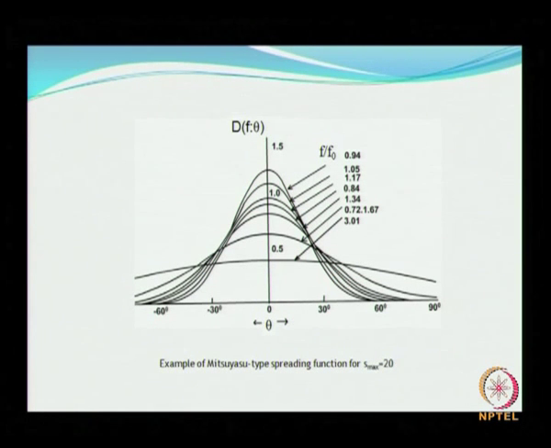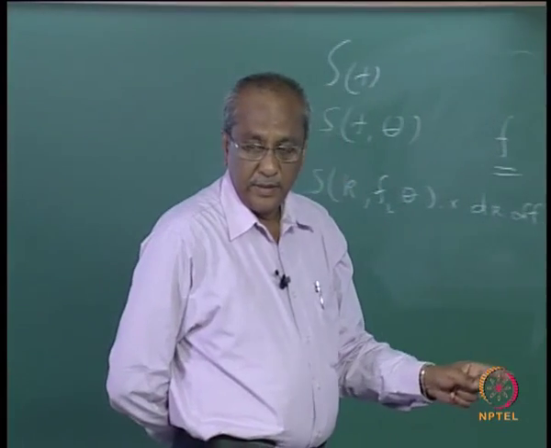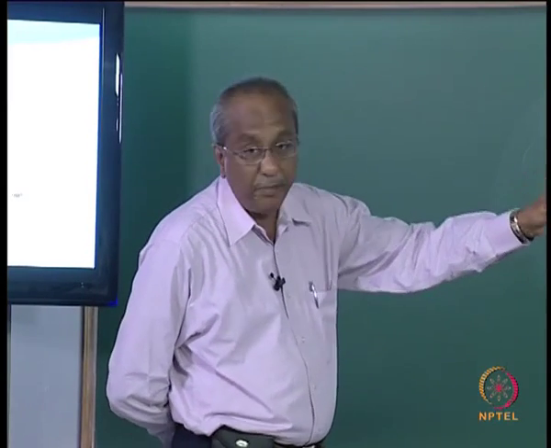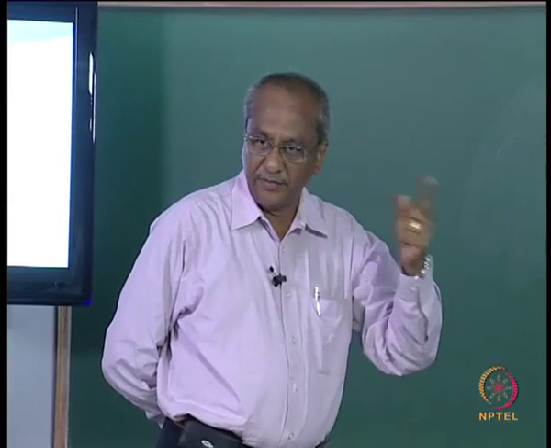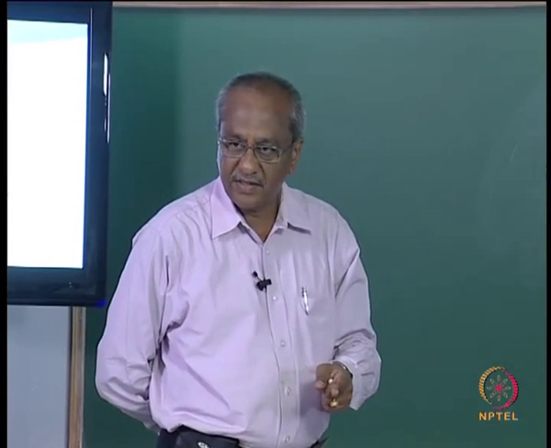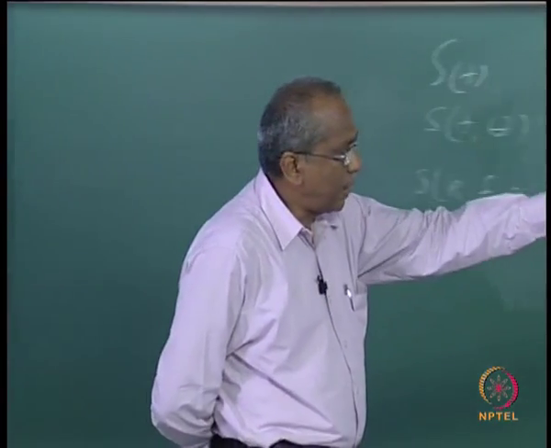Please remember it was Goda and Suzuki who brought in the relationship between the directional spread and the peak frequency, in terms of your spreading index, as I explained in the previous slide. This is how it would look.